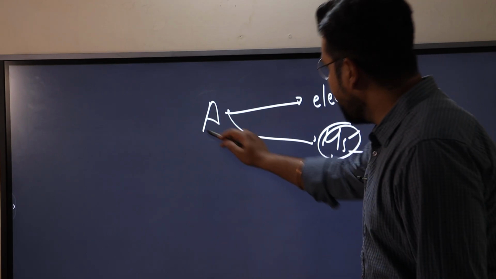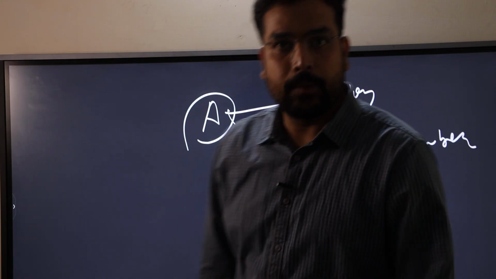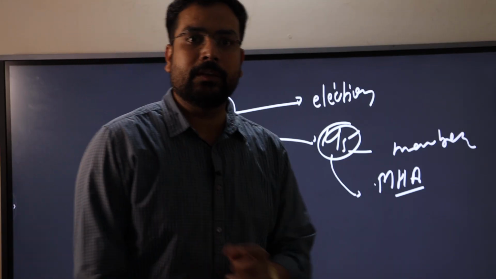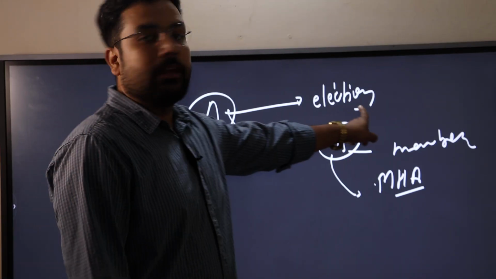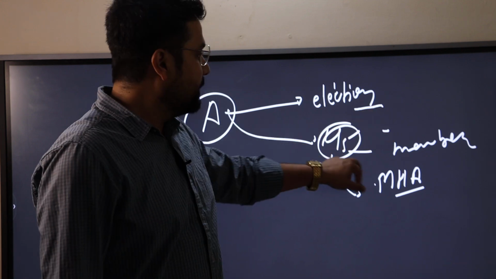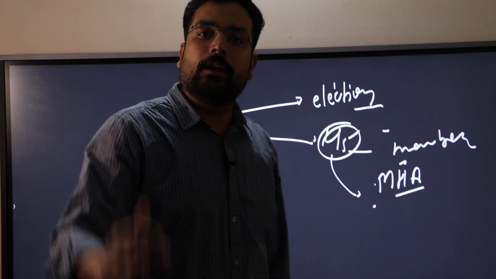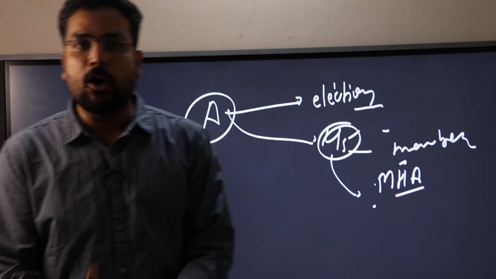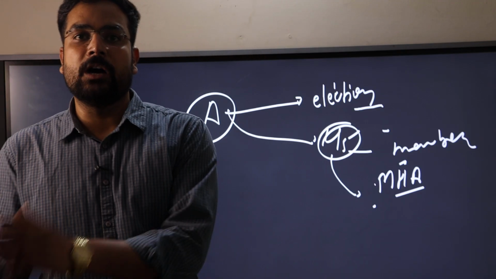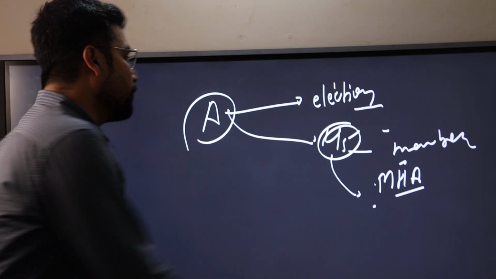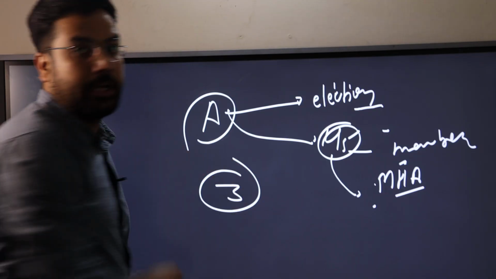The person is the same, the name is A. First he contested the election, then became the member of Lok Sabha, and then became the Minister of Home Affairs. In this condition, how many times has oath been affirmed by this person? The number would be 3.